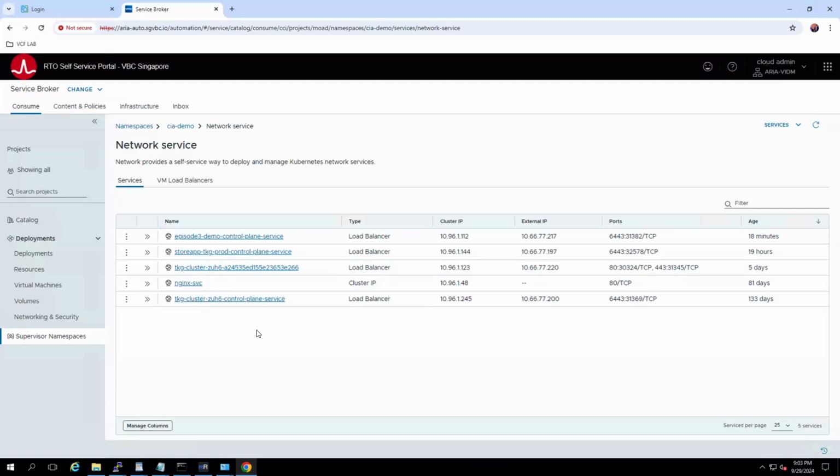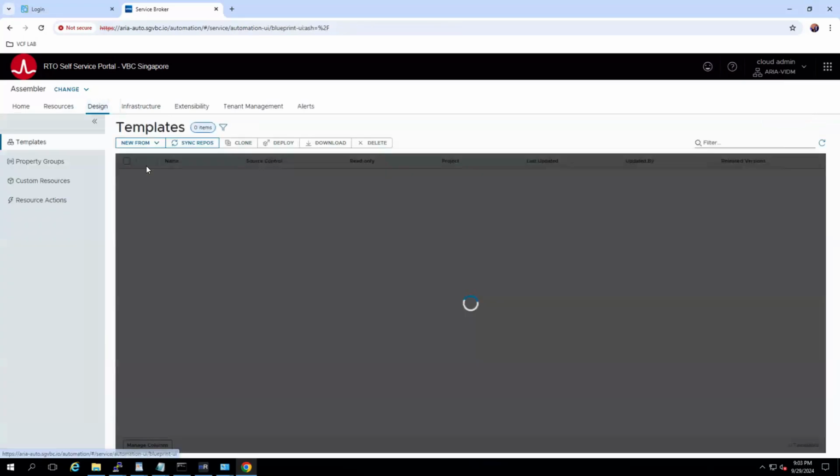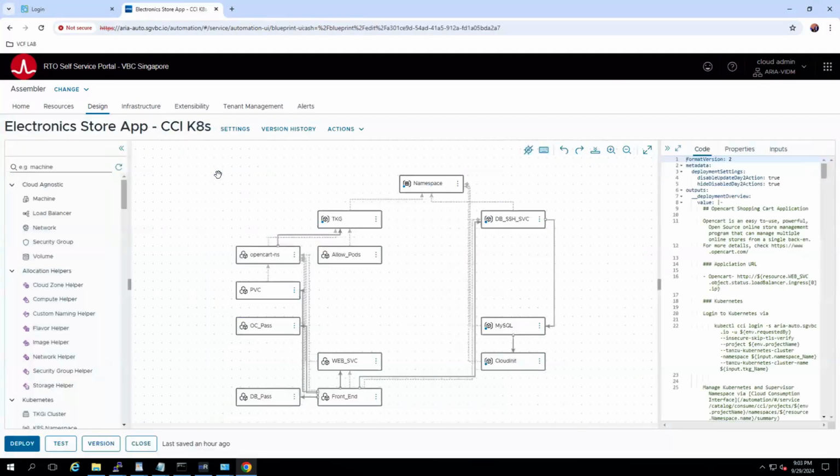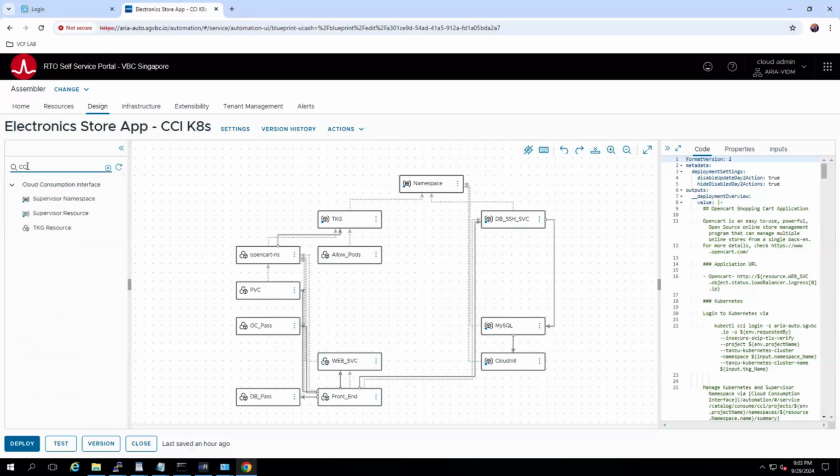Now, what you have seen is basically using the service broker. But as I mentioned, there is this new addition into our CCI using the CCI elements. For example, the cloud templates. I can go into any of these cloud templates and create the cloud template using the CCI construct. Here is the search. We've seen this in the slides as well: supervisor namespaces, supervisor resources, and TKG resources. This is something that I have created here.